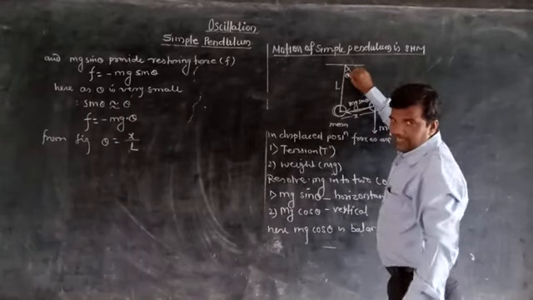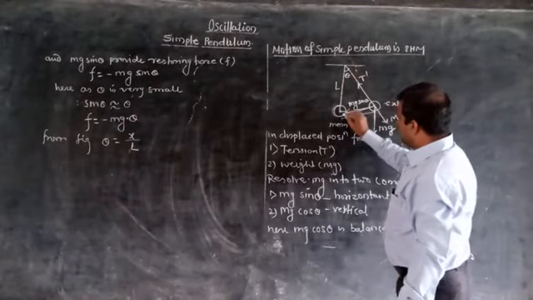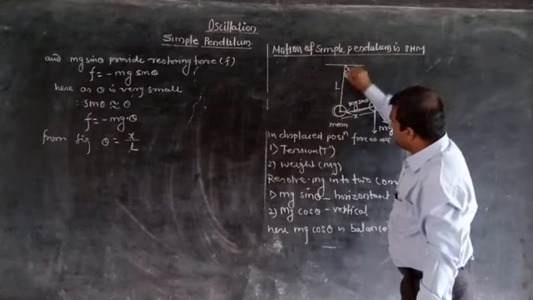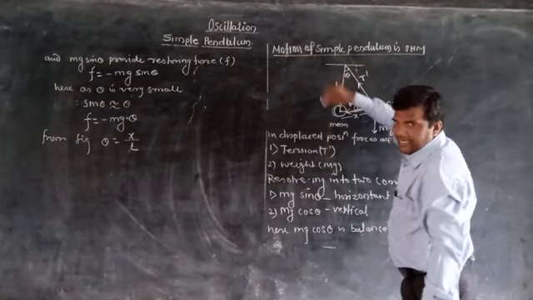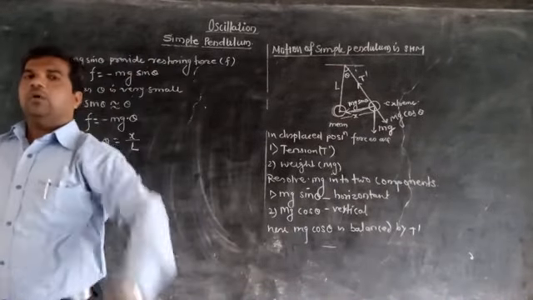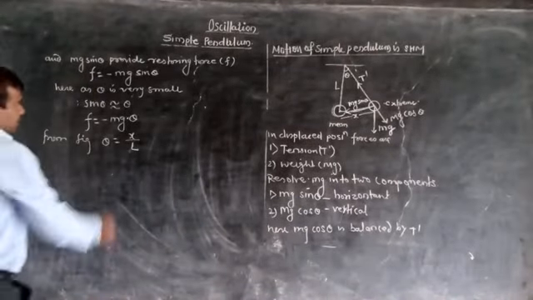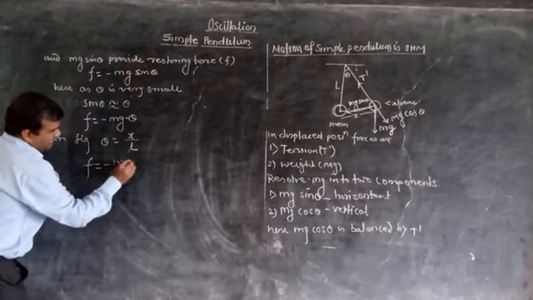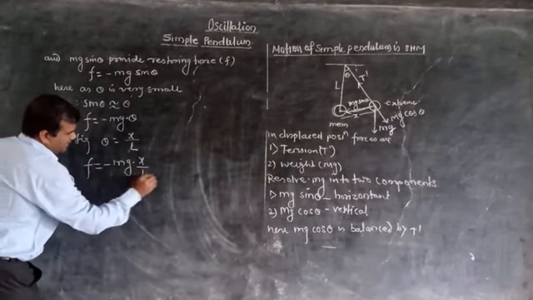This angle is theta, the angular displacement. This distance is x, that is arc length, and this distance is L, that is radius of this circle. So angular displacement is equal to arc length upon radius. Therefore theta is equal to x by L, and therefore F is equal to minus mg into x upon L.